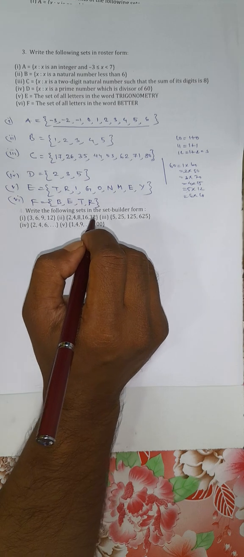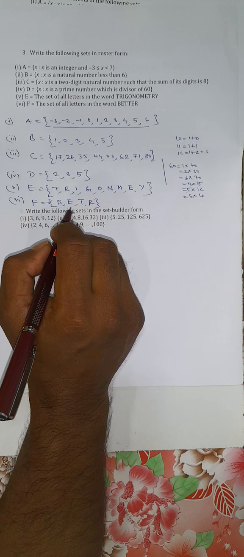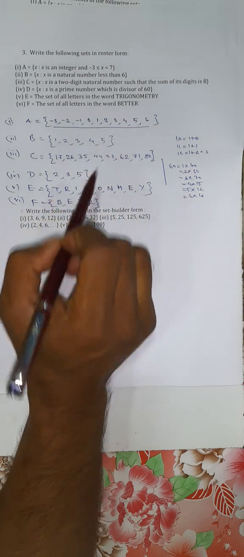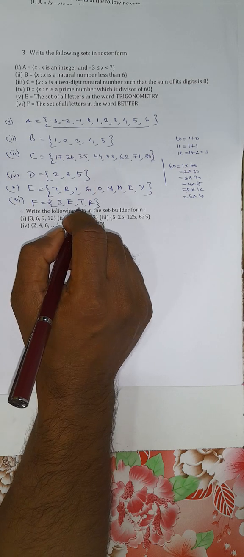By the definition of a set, a set is a well-defined collection of distinct objects. So if we write T 2 times, that means they will not be distinct, same thing. So we cannot write identical things 2 times.